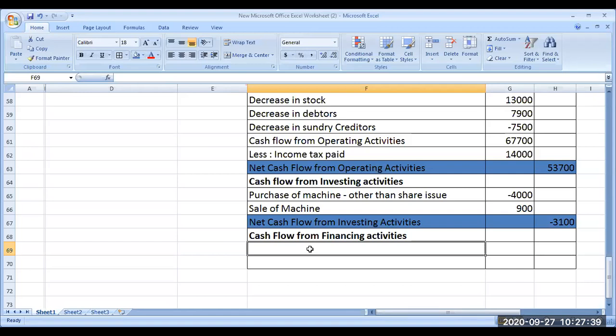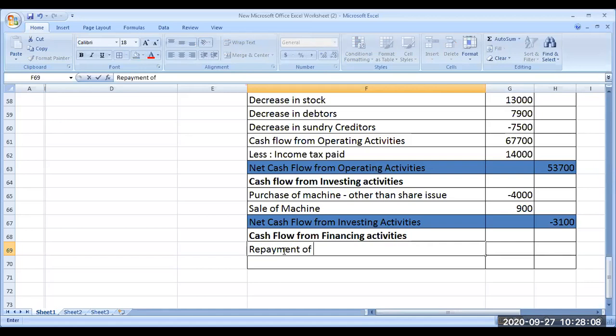Bank loan. Only one long-term liability is bank loan. Bank loan was 35,000. Now in the current year it is how much? Nil. So if it is nil, last year some amount was there. Current year nil means the loan was repaid.